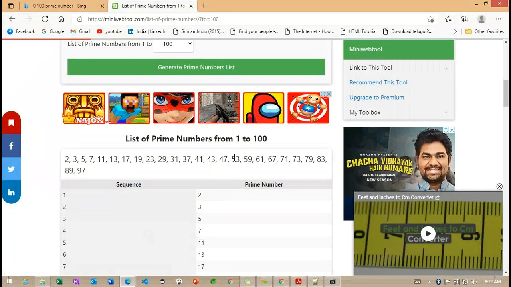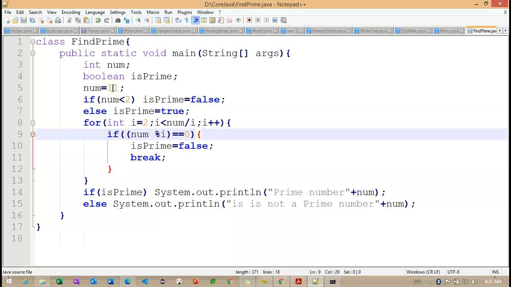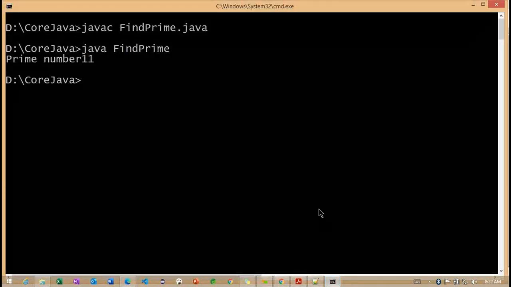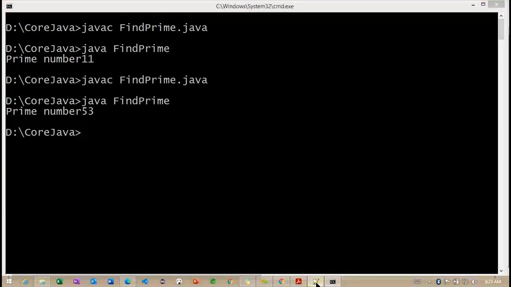So we'll go for a different number, 53. We'll check whether the given 53 is a prime or not. Without checking any code, we can directly run the example. So 53 is also a prime number.